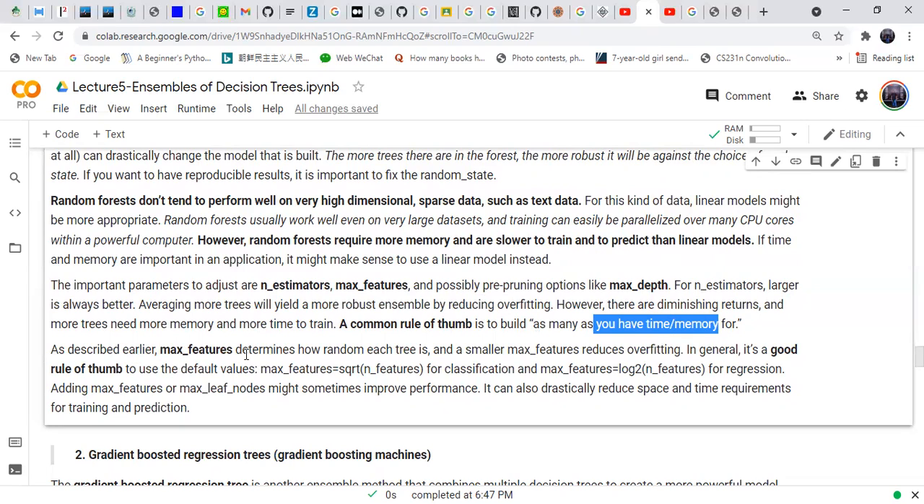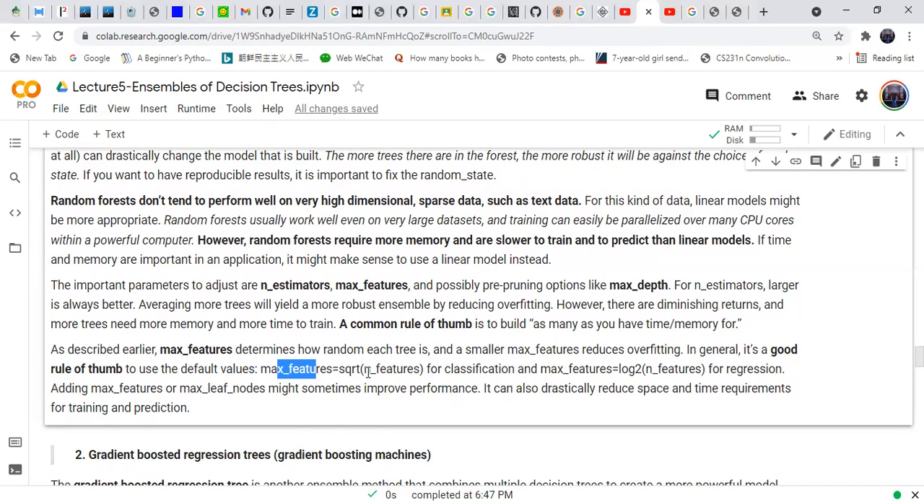As described, max_features determines how random each tree is. A smaller max_features reduces overfitting. In general, it's a good rule of thumb to use max_features equal to the square root of n_features for classification, and max_features equal to log base 2 of n_features for regression. Adding max_depth or max_leaf_nodes might sometimes improve performance. It can also drastically reduce space and time requirements for training and prediction.